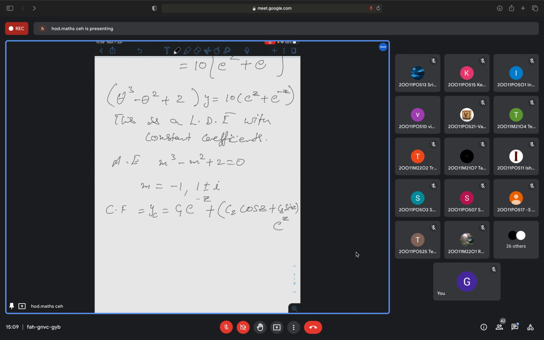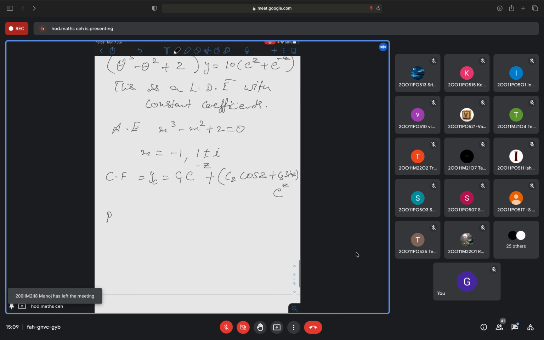Is it correct? Yes, ma'am. So this is the complementary function. Don't forget to write these things in terms of z, otherwise you will lose marks.